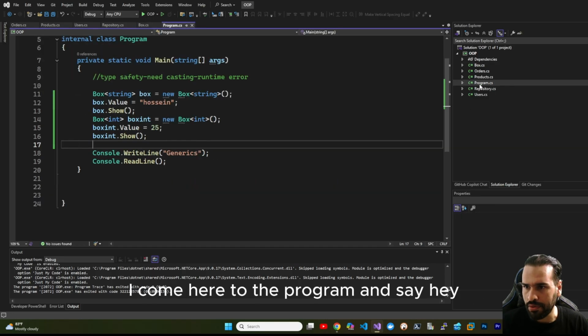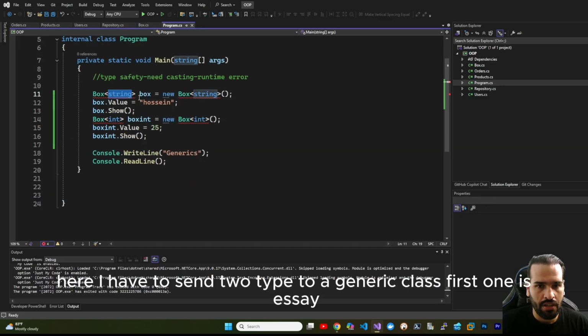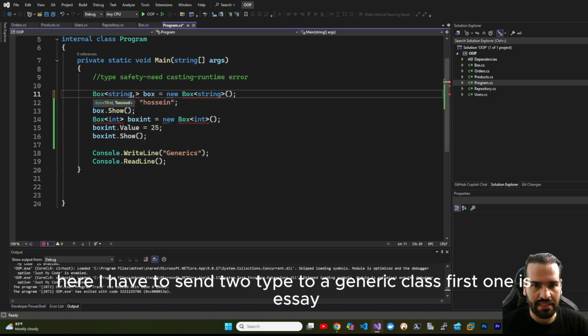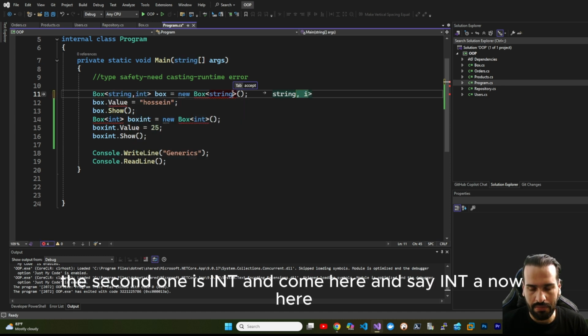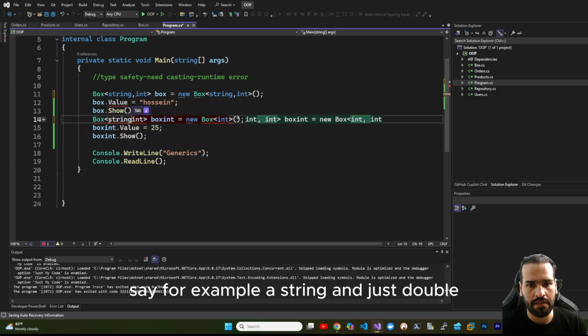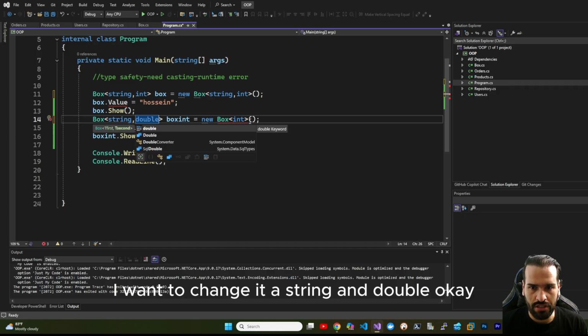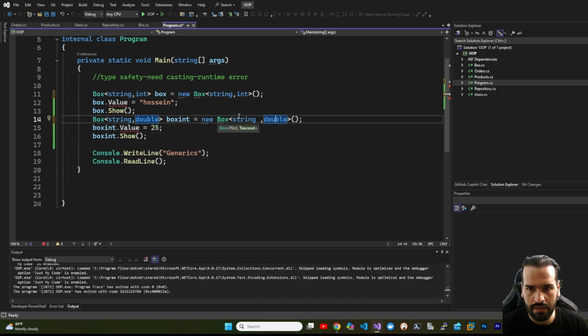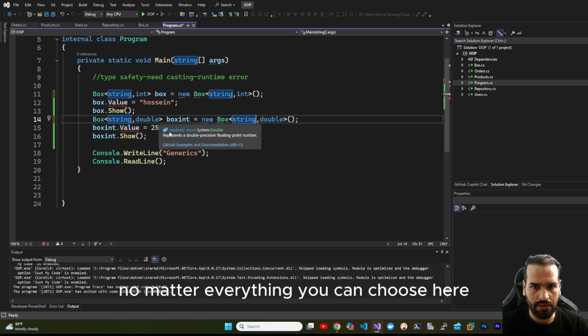I come here to the program and say, hey, here I have to send two types to a generic class. The first one is string, the second one is int. Now here, say for example, a string and double. I want to change it. No matter, you can choose anything here.